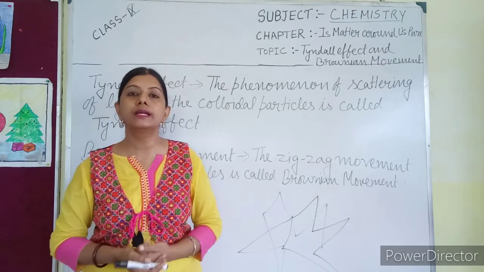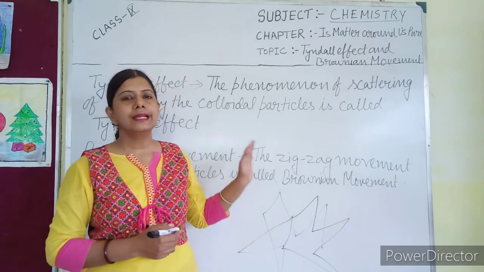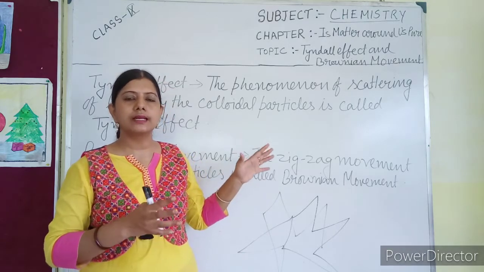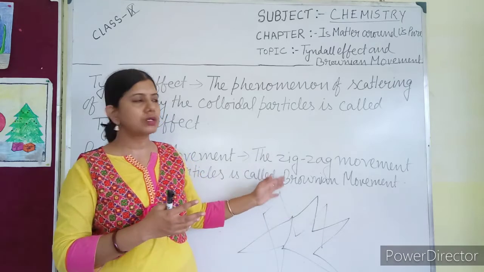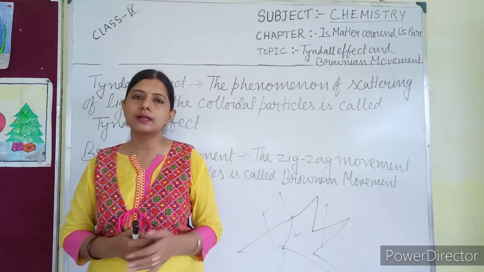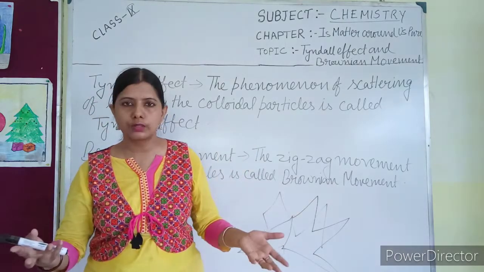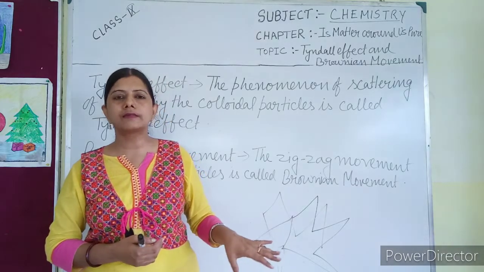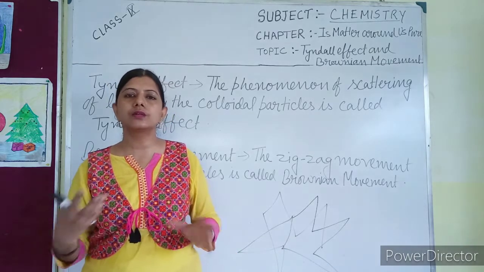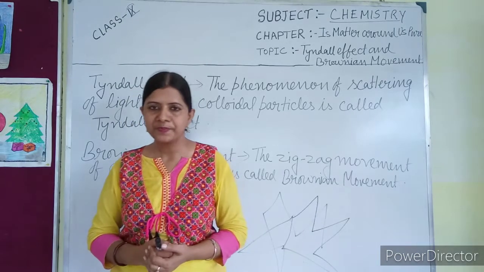If you are going to take science in higher classes, 11 and 12, there is a chapter which will define in detail this Brownian movement and the Tyndall effect. There you have to learn more also. But now in class 9, at least you should have the idea, so that later on there will be no difficulty in understanding everything.